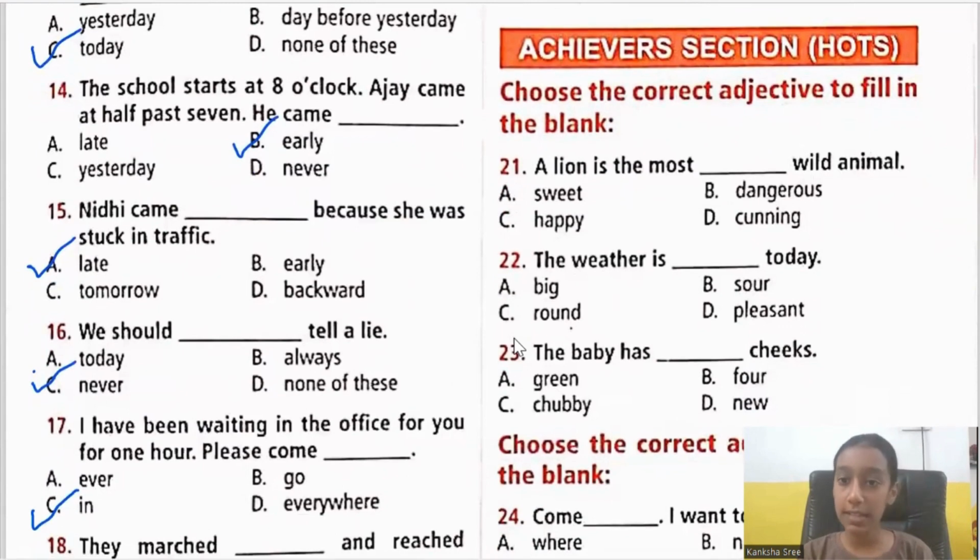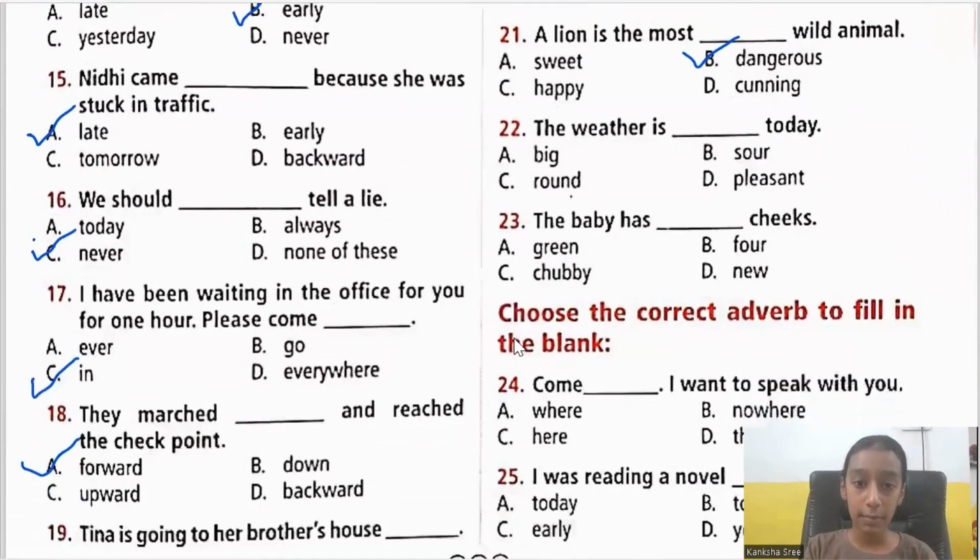And coming to the achiever section, that is higher order thinking skills. Choose the correct adjective to fill in the blank. 21st one. A lion is the dash wild animal: sweet wild animal, dangerous wild animal, happy wild animal, or cunning wild animal. So what is the correct answer in this sentence, children? It is dangerous. What is the most cunning wild animal? It is fox. Okay. So a lion is the most dangerous wild animal.